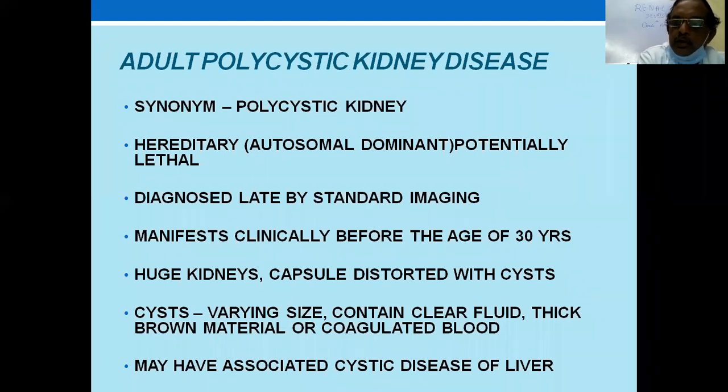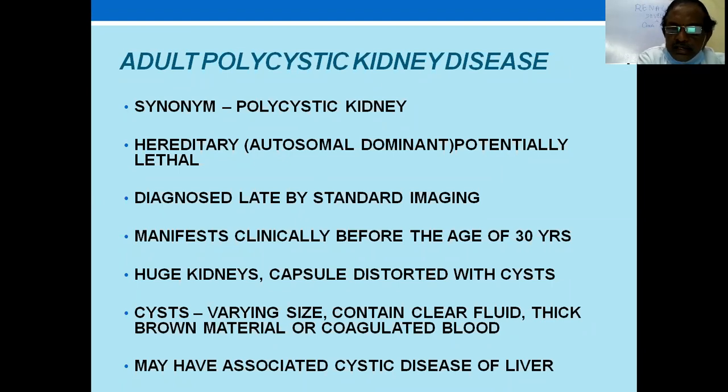Then you investigate for the reason, and you find adult polycystic kidney. It is usually diagnosed late by standard imaging because one doesn't routinely undergo an ultrasound. Nowadays it is done, but previously it used to be done late, only when indicated. Now for any abdominal pain, you do an ultrasound and polycystic kidney can be diagnosed. It manifests clinically before 30 years of age because of renal failure and development of hypertension.